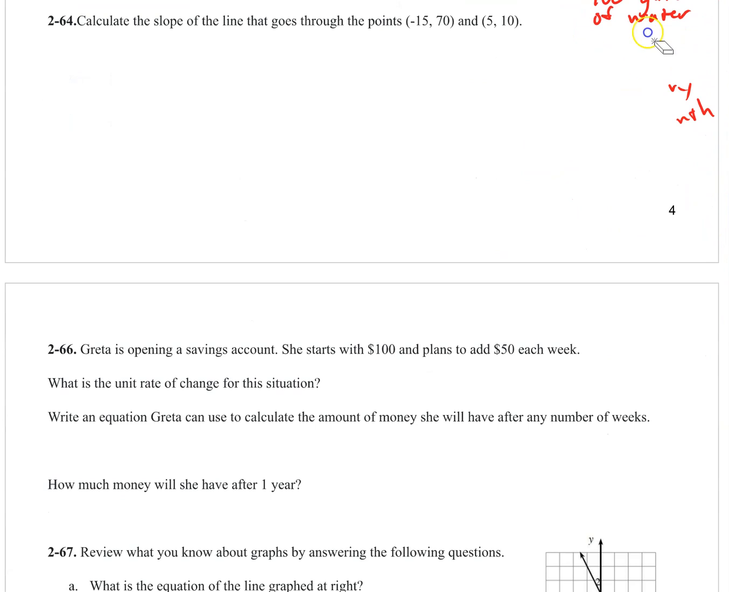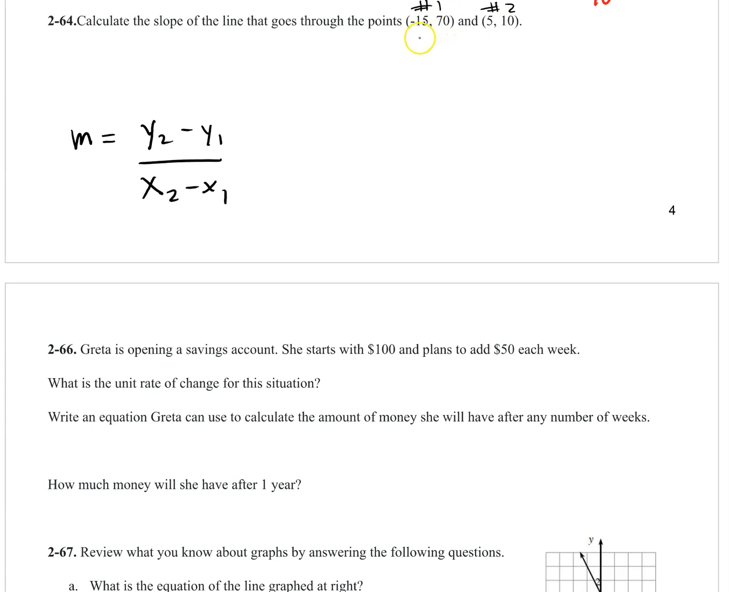264. Calculate the slope of the line that goes through these 2 points. Okay. We have another one of these. We need to use our handy dandy slope formula. All right, here's our points. I'll pick this to be point number 2, and I'll pick this to be point number 1. It doesn't matter. I could have done 2, 1. Either way, you're going to get the same answer.